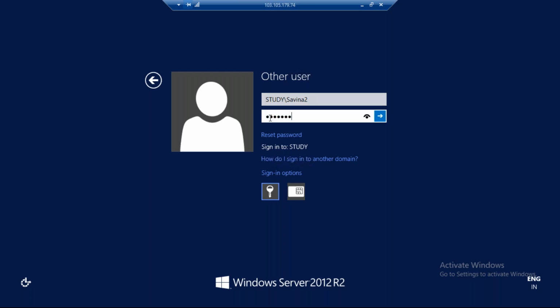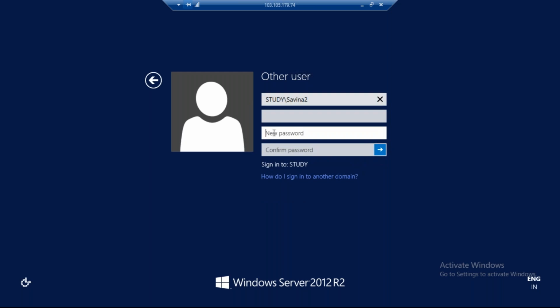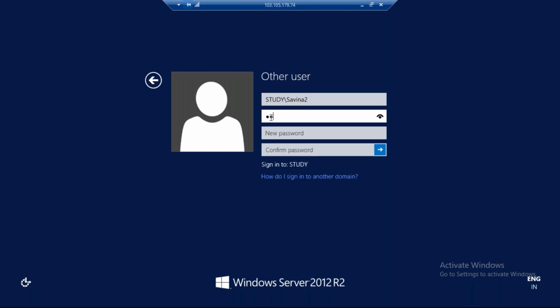Enter the password here. Why is it not updating?